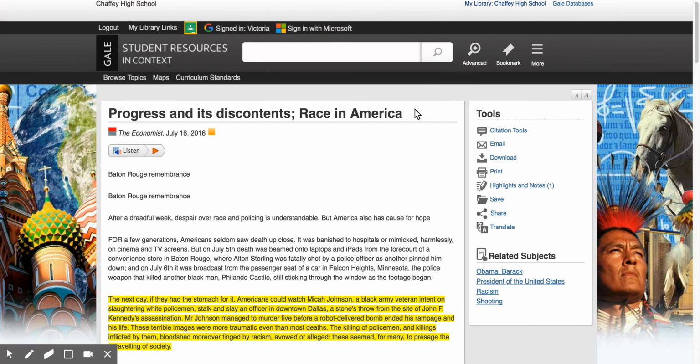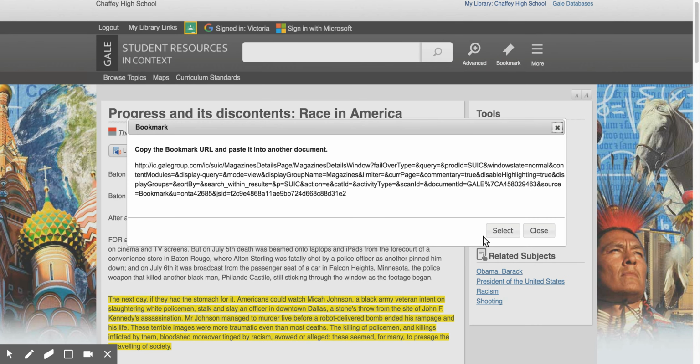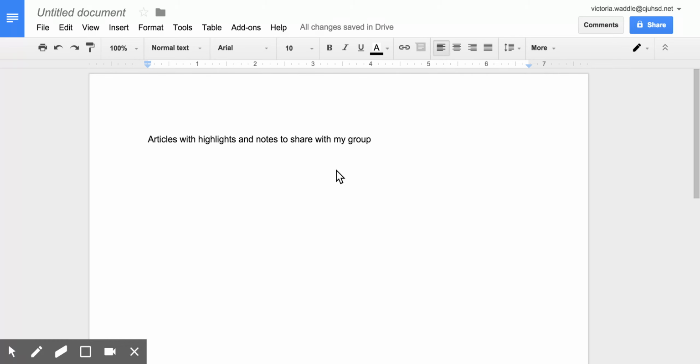But this time I'm going to go up to these advanced tools at the top, and I'm going to bookmark this. I'm going to select that bookmark. It's very specific to my article because it is going to keep my highlighting and notes. I'm going to copy it and stick it onto an untitled document. Let me switch tabs for you again so you can see my document. Record this tab. Okay, and here's my document.